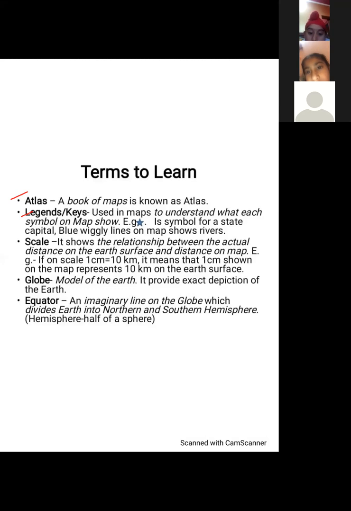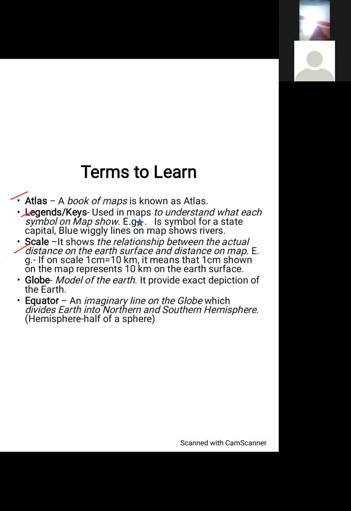Children, third is map scale. Map makers cannot show the actual distance on ground. So that is why map users and map makers define a scale to tell us how much distance on the map will actually correspond to the distance on the ground. For example, very clearly, children, this is explained by an example.